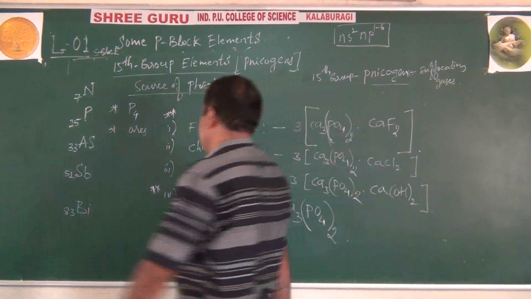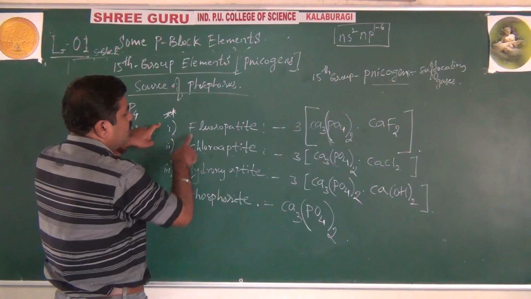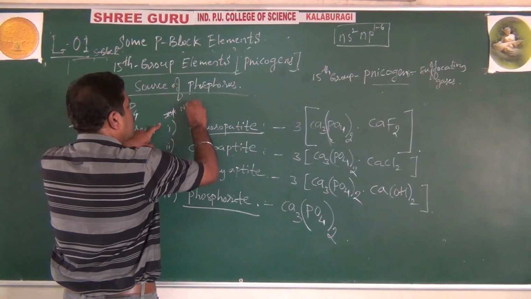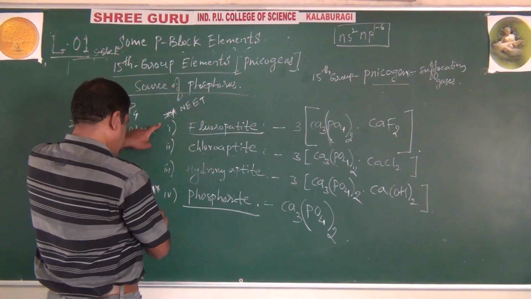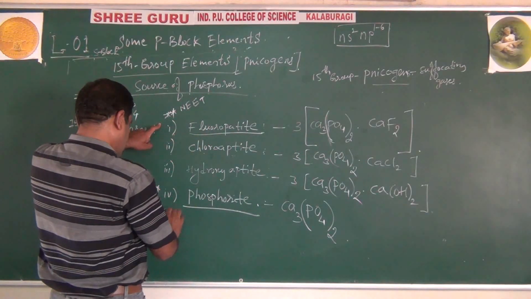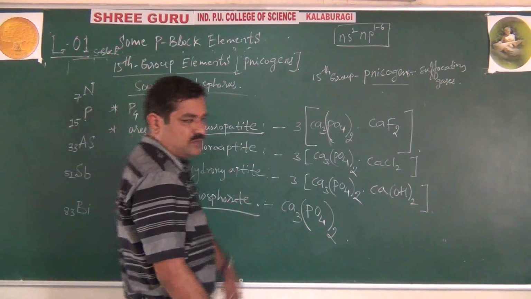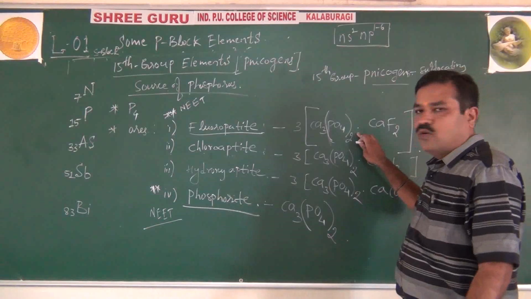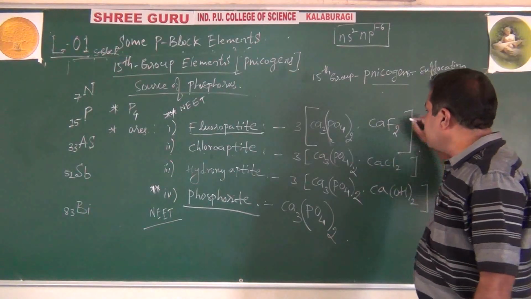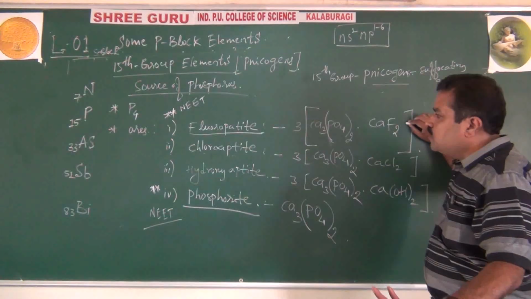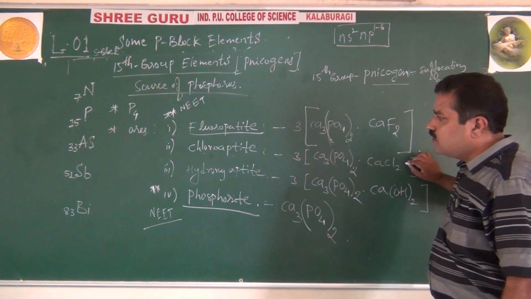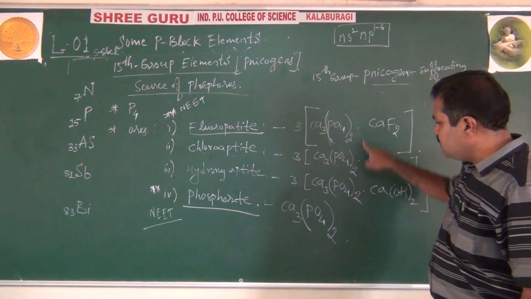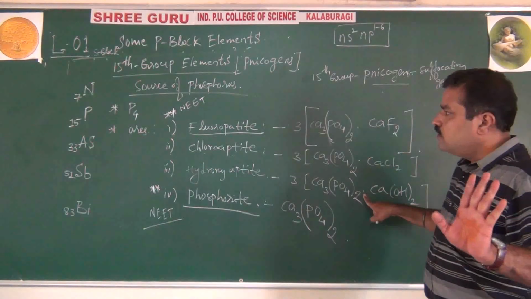These are very, very important, students. Especially remember the composition of the apatites and phosphate. Very easy to remember, I will give the trick. Calcium phosphate, you know, Ca3(PO4)2. If you attach calcium fluoride, fluorapatite. If you attach calcium chloride, chlorapatite. If you attach calcium hydroxide, hydroxyapatite. The rest remains the same.